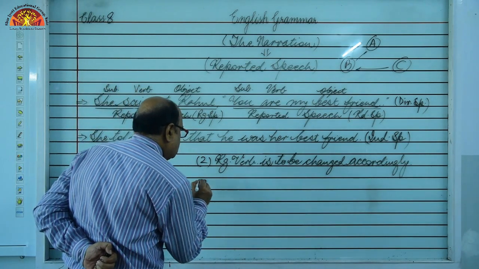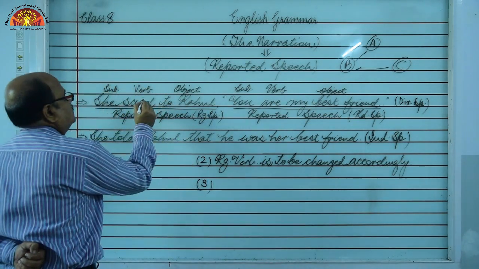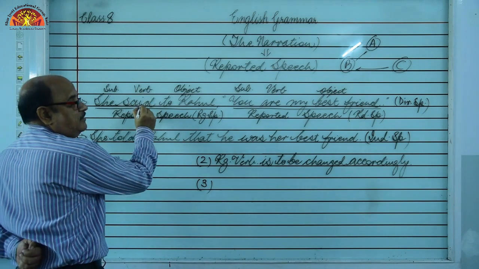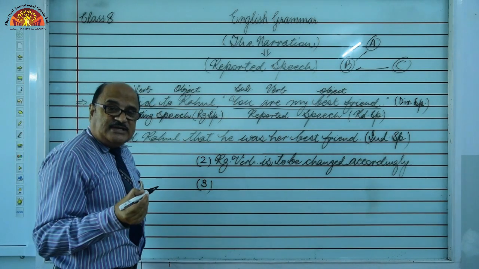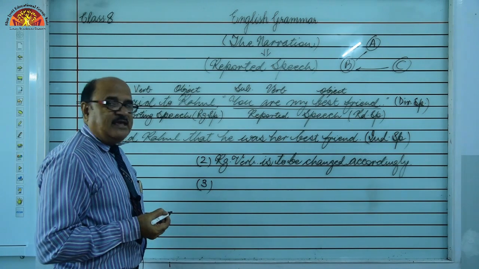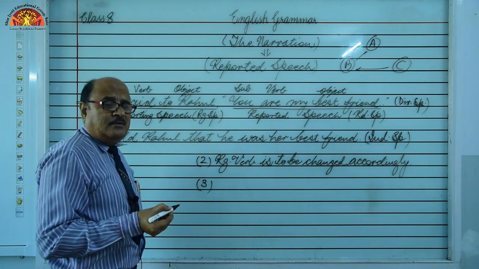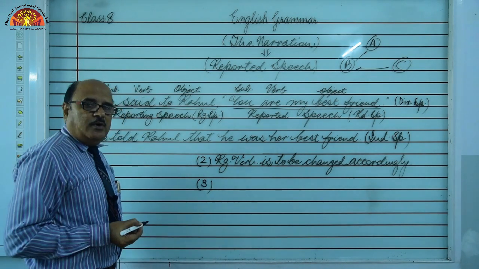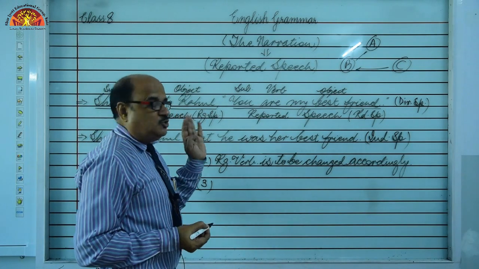Look, this is the reporting verb: said, sometimes says, said, will say, is saying, was saying, had said. These are reporting verbs. No other changes are to be made there.